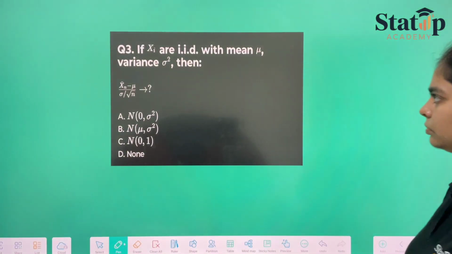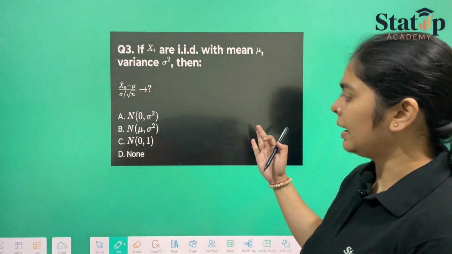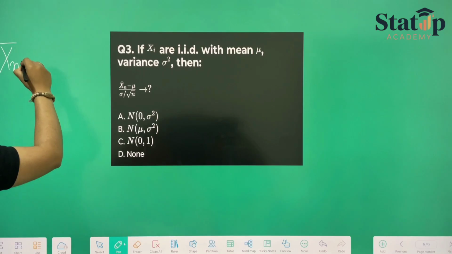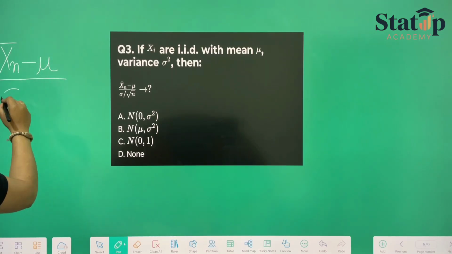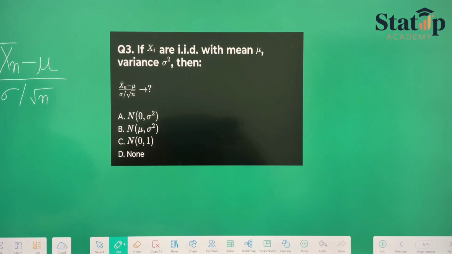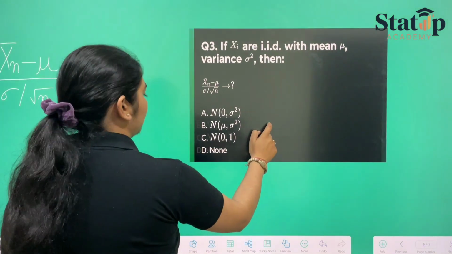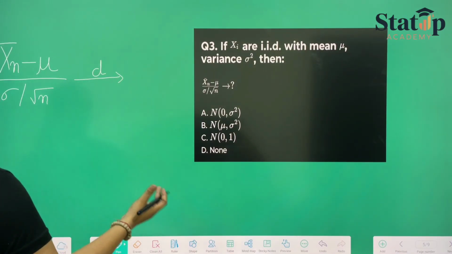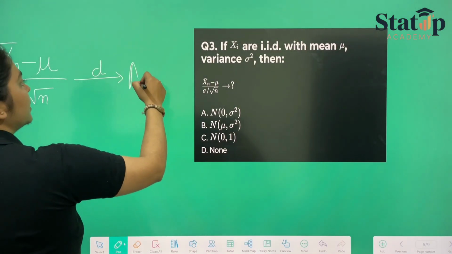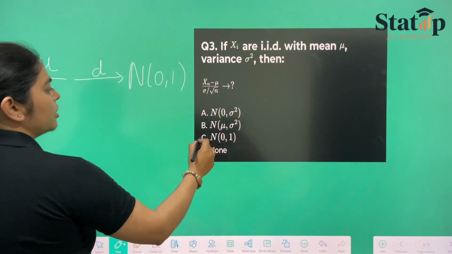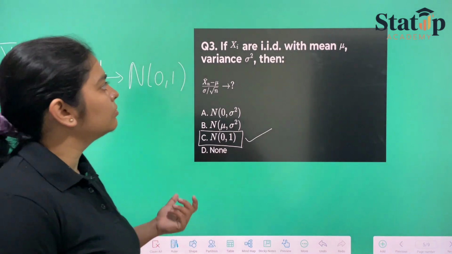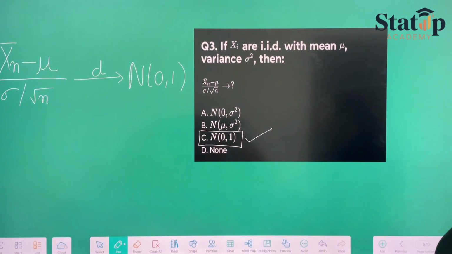Now moving to another question. Here they have given us that x bar n, as I've told you in the previous one, x bar n minus mu upon sigma by root n will converge in distribution to normal distribution with mean 0 and variance 1. So here our option number C is the correct option, right? Direct central limit theorem has been applied here.